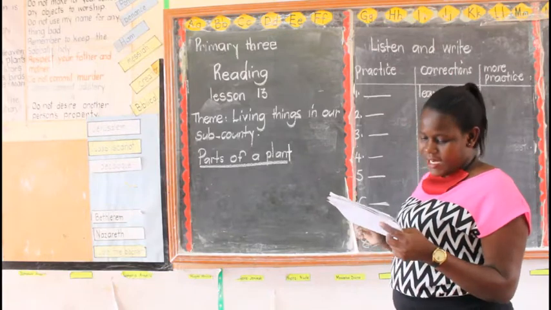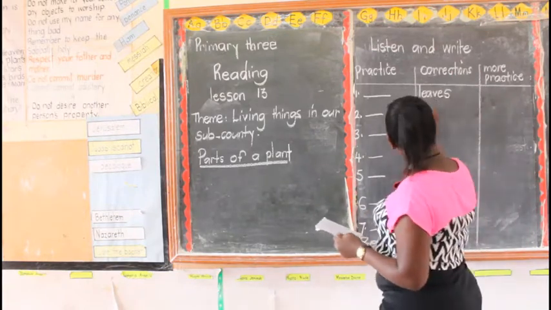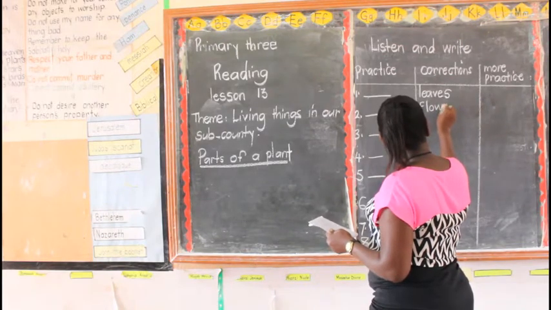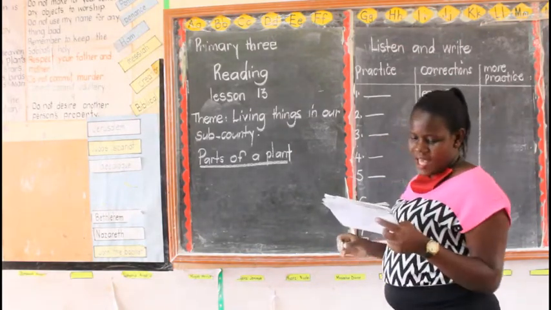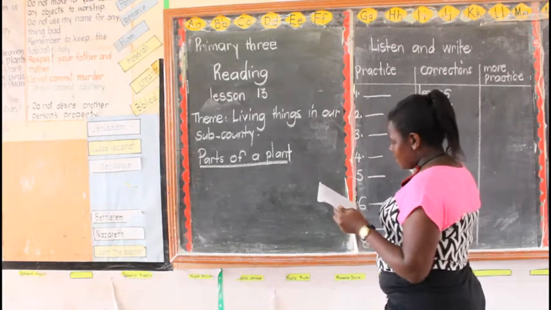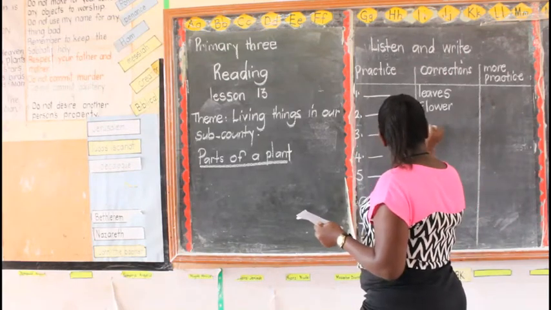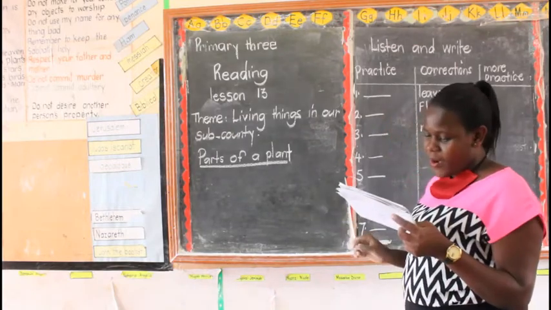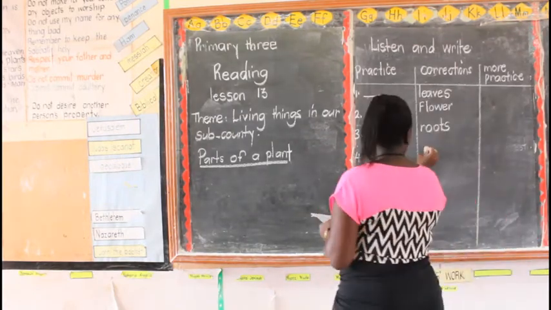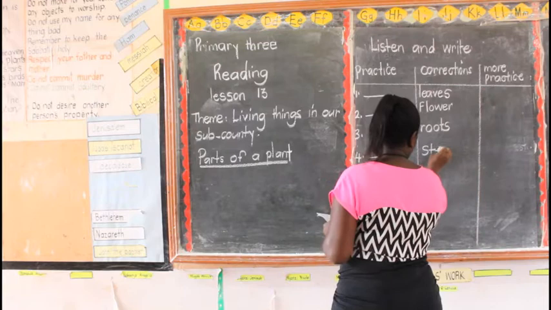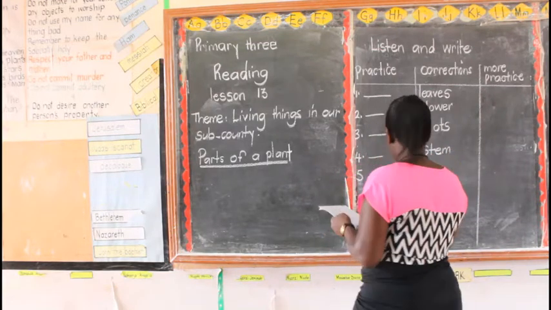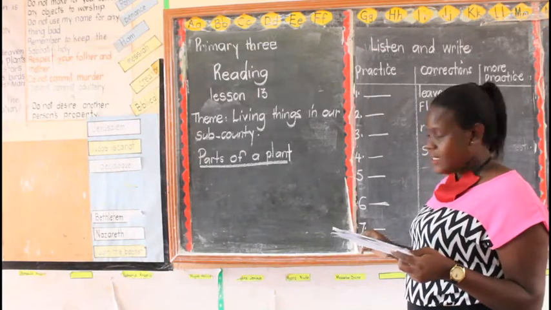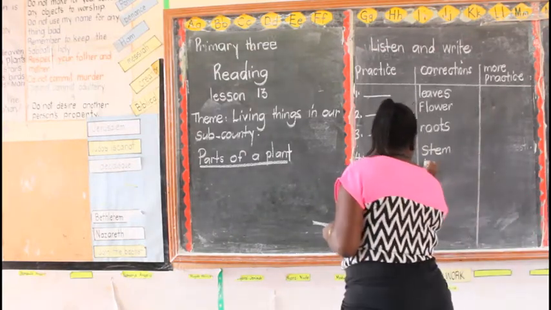Are we together? Number 2 was flower. Are we there? The other one was roots. Number 4 was stem. Number 5, are you moving with me? Towards leaf.